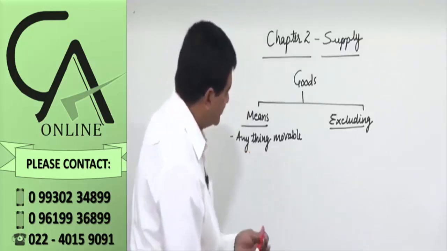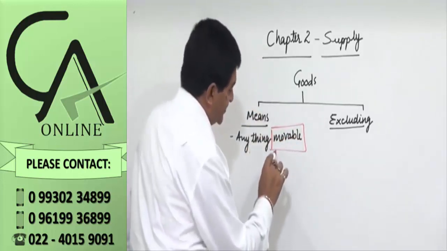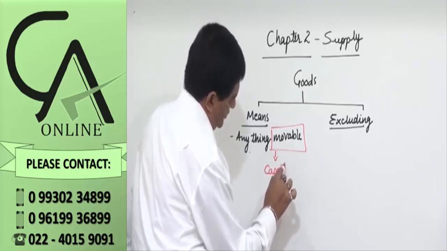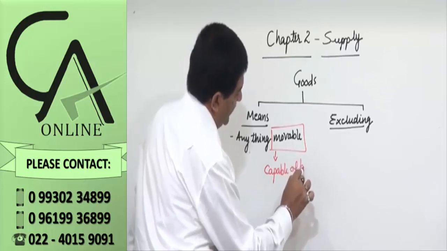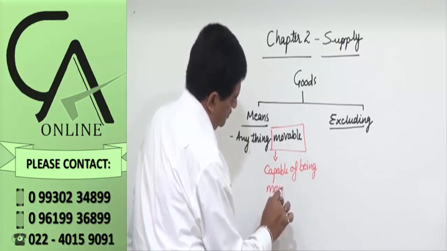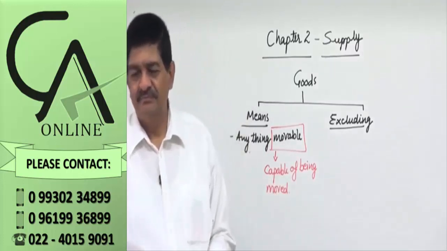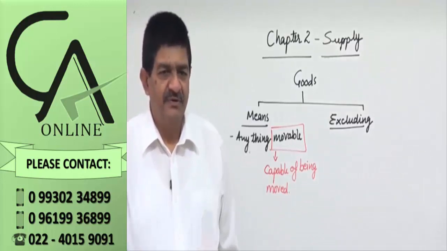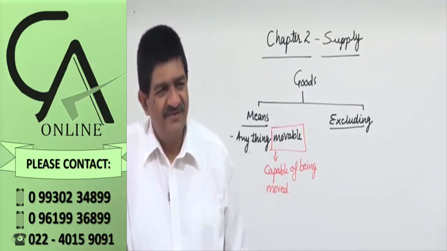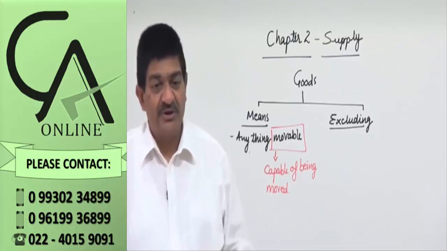Movable means something interesting. It is capable of being moved. Something which is capable of being moved. Actual movement is not necessary.